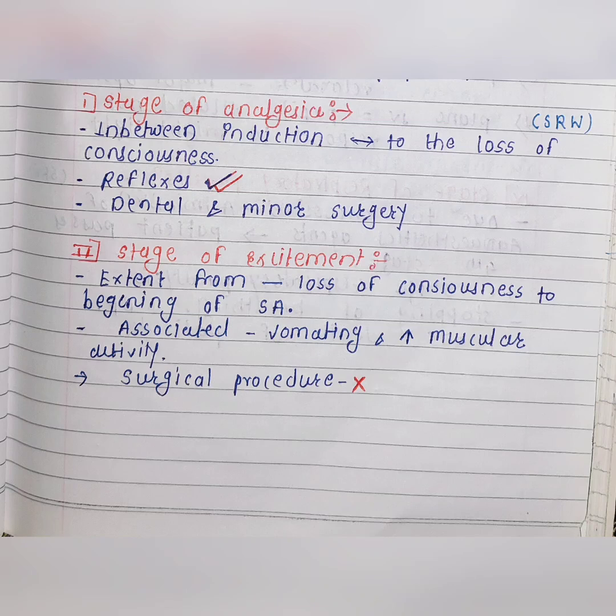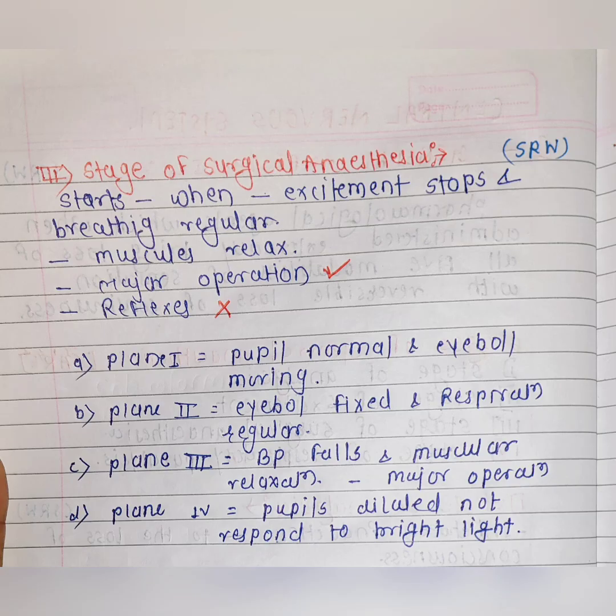Then the third one is the stage of surgical anesthesia. Stage of surgical anesthesia starts when patient excitement is stopped and breathing is regularized. In this, the skeletal muscles get relaxed and all reflexes are absent. This includes four planes. Plane 1, in this pupils are normal and eyeball moving. Plane 2, in this eyeballs are fixed and respiration is regular. In plane 3, BP falls and there is muscular relaxation. And in plane 4, pupils are dilated and do not respond to bright light.